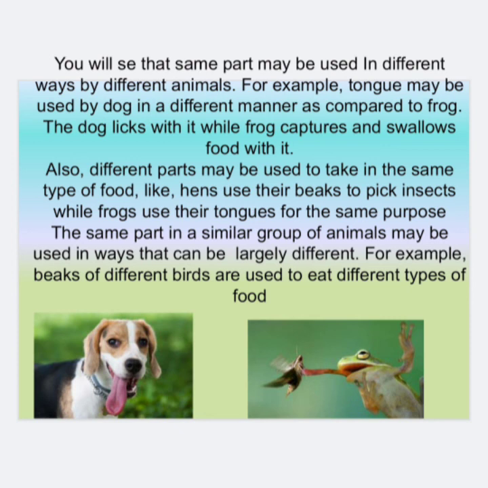Also, different parts may be used to take in the same type of food, like the hen uses its beak to pick insects while the frog uses its tongue for the same purpose, right? The same part in a similar group of animals may be used in ways that can be largely different. For example, beaks of different birds are used to eat different types of foods.